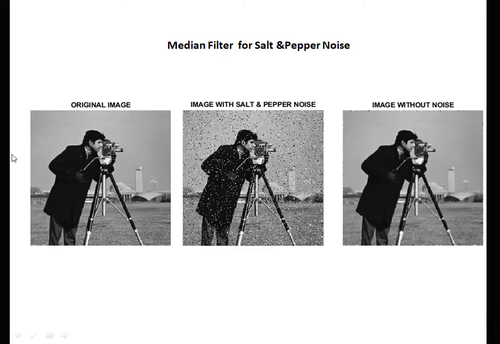Now see this example. This is the original image. The image is corrupted by salt and pepper noise, and after applying the median filter with the 3 by 3 region, the noise gets removed. And you can see that on the border side noise is present because the borders are not taken into consideration while applying the particular size window.